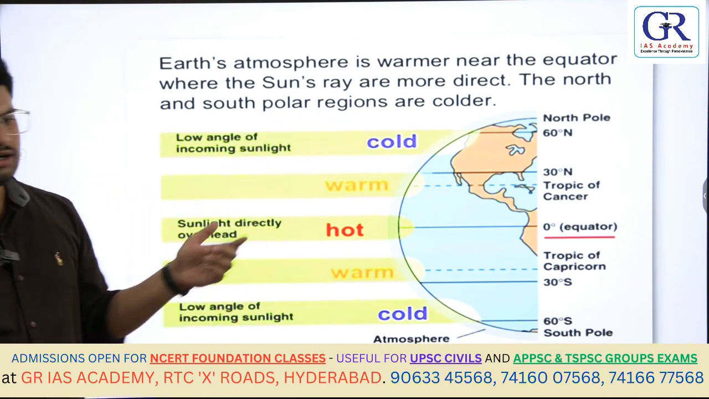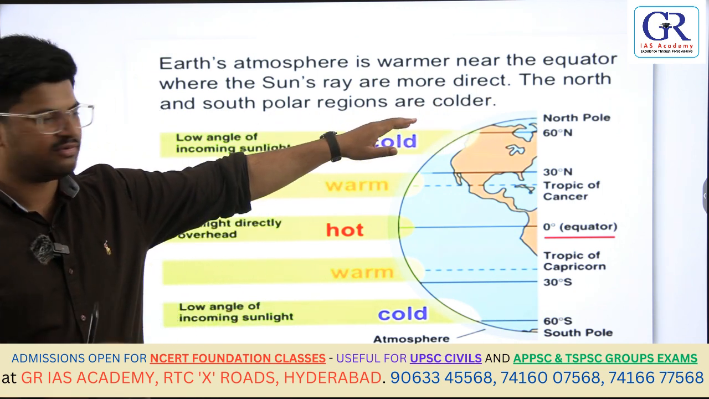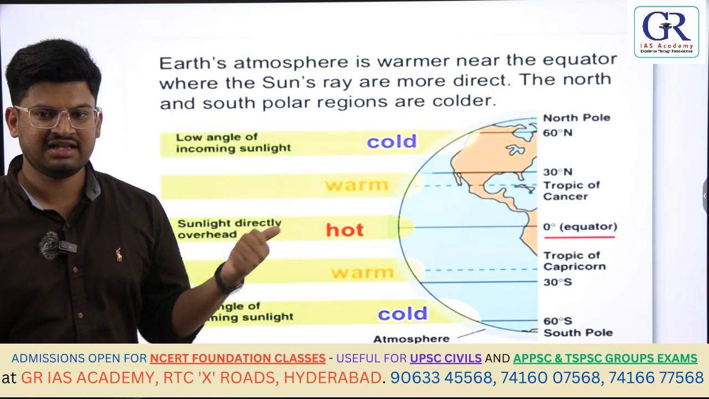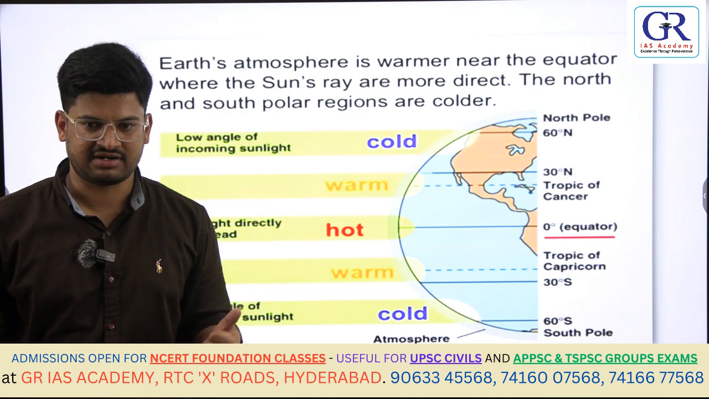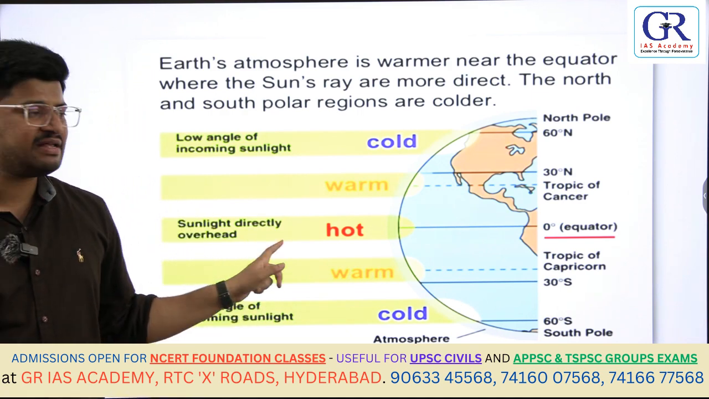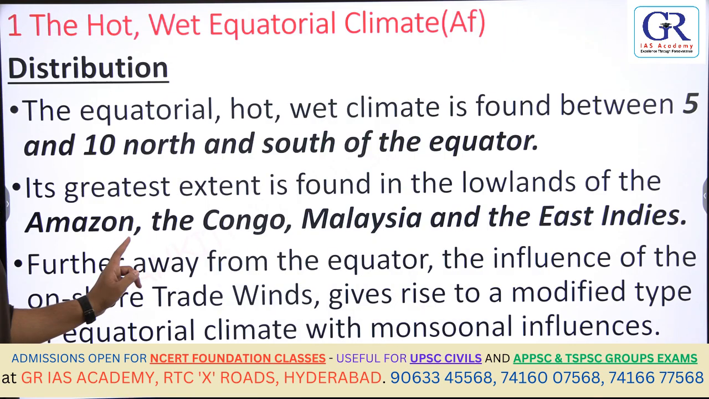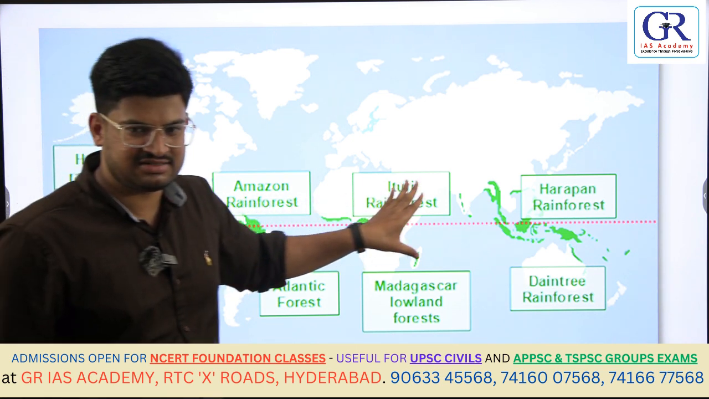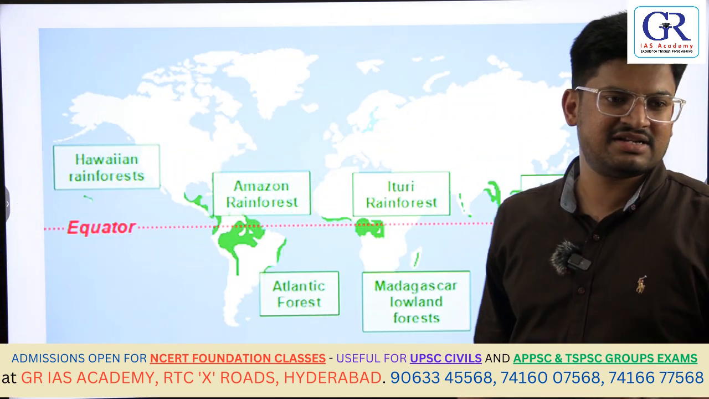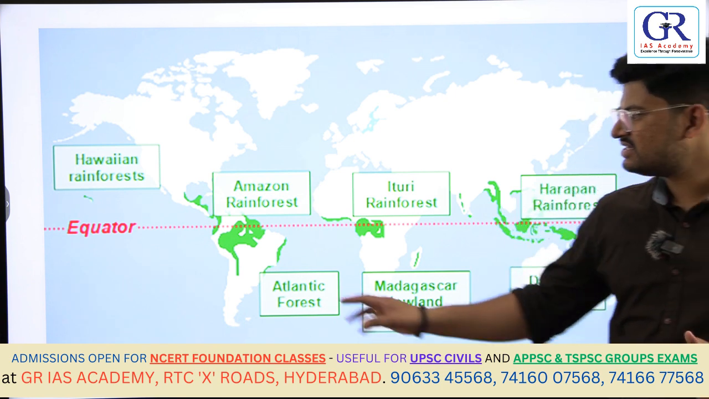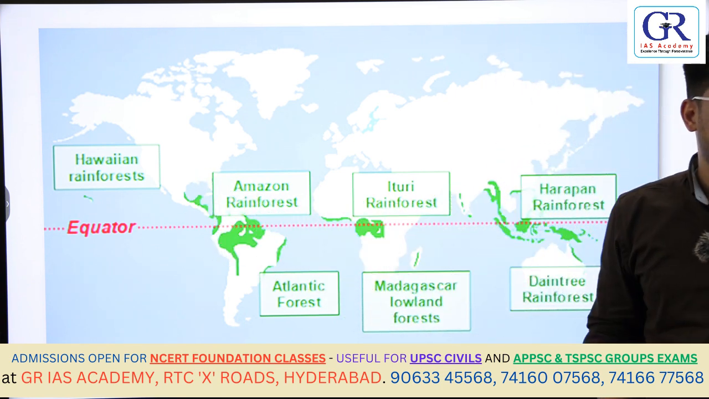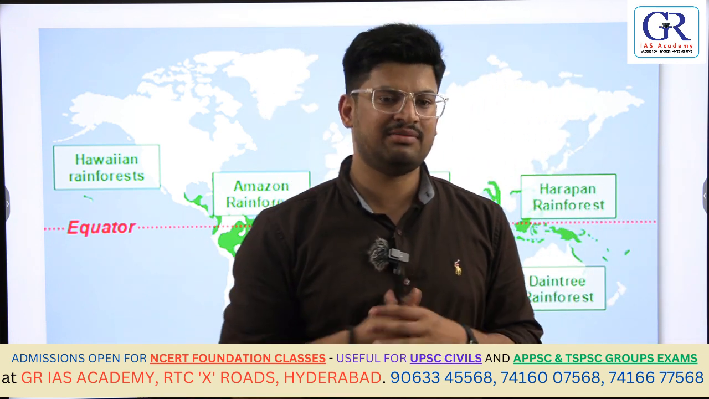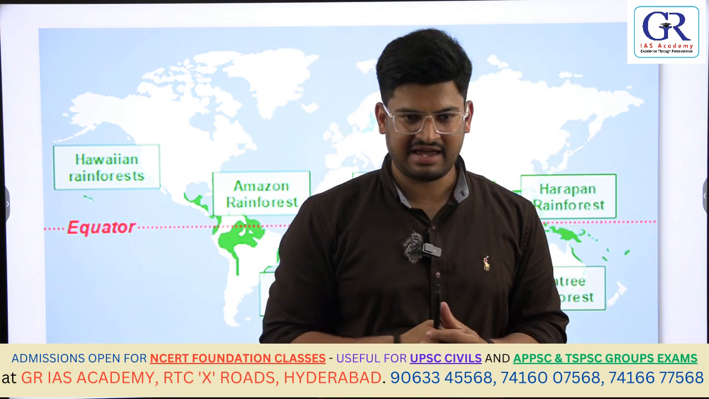Why? Because I already told you that the earth is geoid in shape, which is flat at the poles and bulges at the equator, so the direct rays fall on the equator. The green marked region is the equatorial region, which experiences the equatorial type of climate. So this region receives the direct rays of the sun, and when a particular region receives the direct rays of the sun, temperatures will be high.